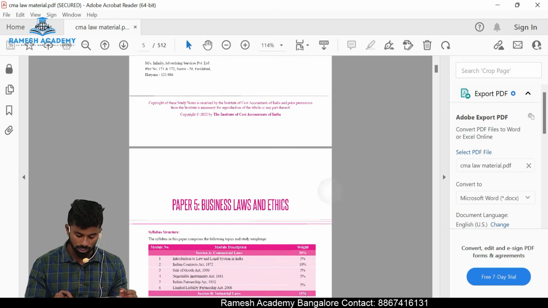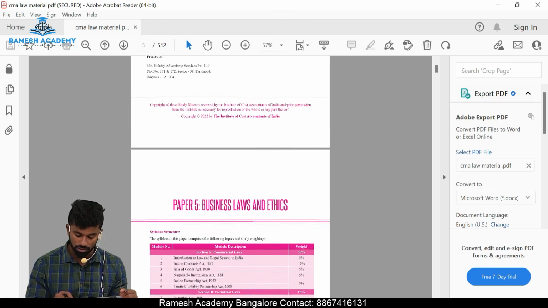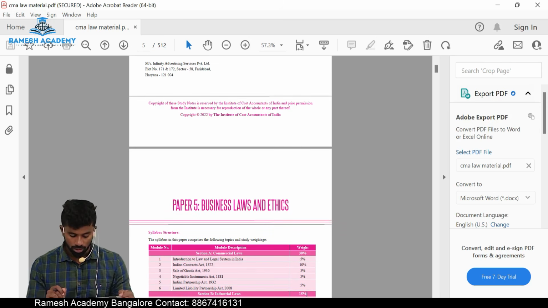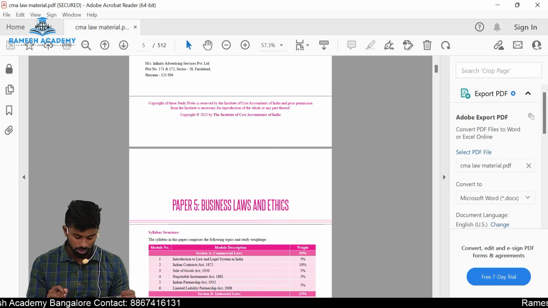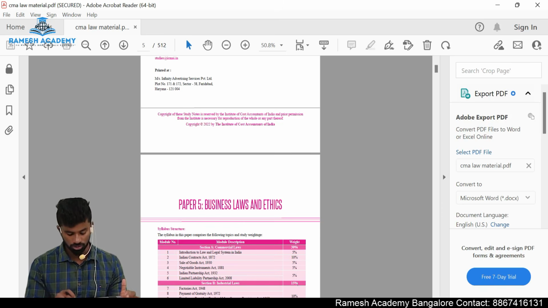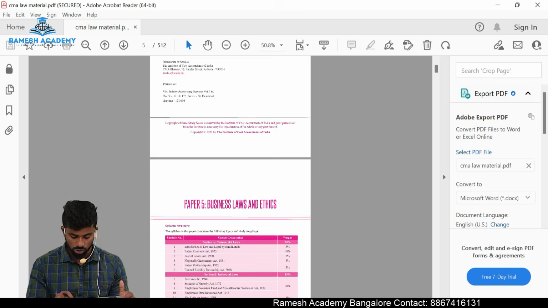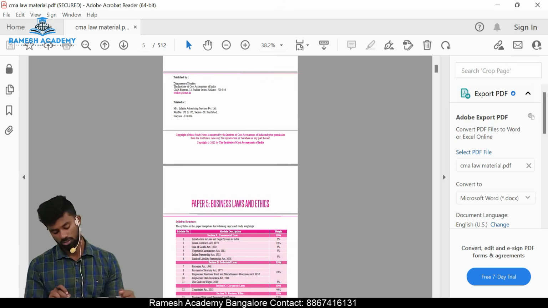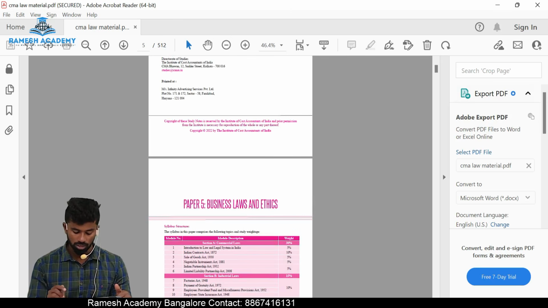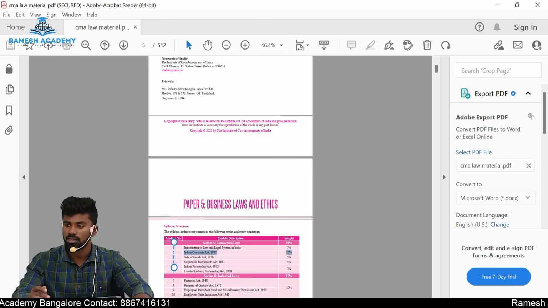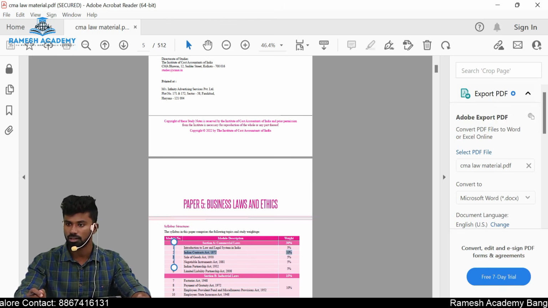Along with that, we have the Indian Contract Act, which has a weightage of 10%, that is 10 marks. Then Sale of Goods Act 5%, Negotiable Instruments Act 5%, Indian Partnership Act and Limited Liability Partnership Act, both consisting of 5%, that is 5 marks. Then we have industrial laws, which has a weightage of 15 marks, and corporate laws has a weightage of 40 marks. So in today's class, we'll directly start with the Indian Contract Act 1872, which has a weightage of 10 marks in the new syllabus.